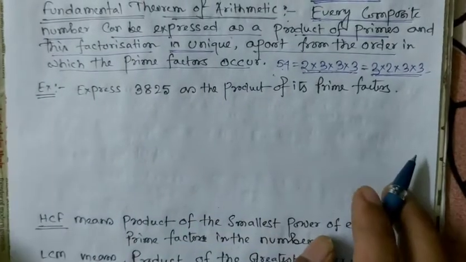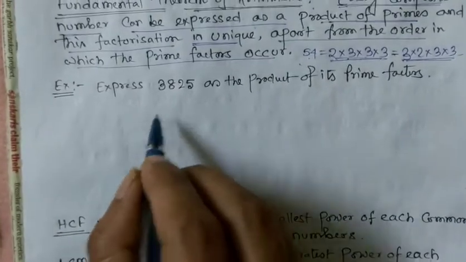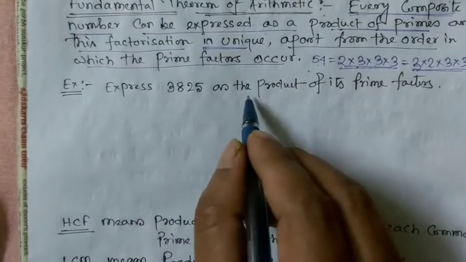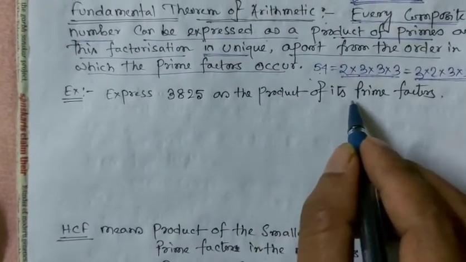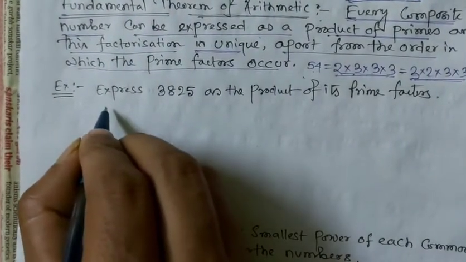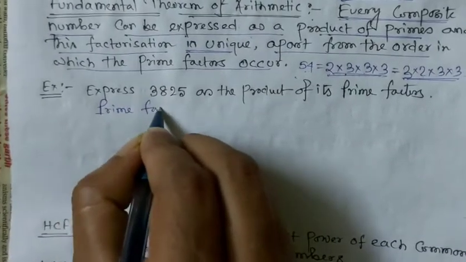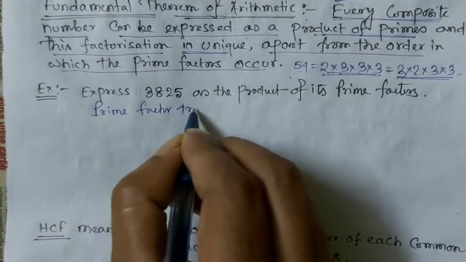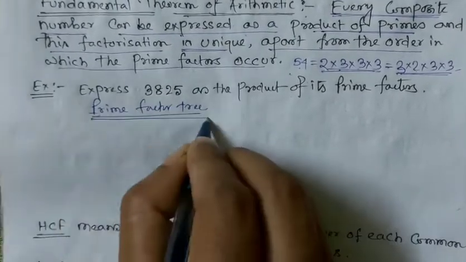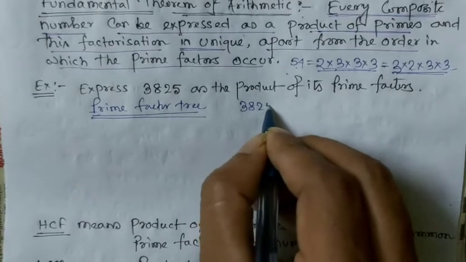Okay, so the first example is: express 3825 as the product of its prime factors. At first we have to find the prime factor tree, then represent it. So the first number is 3825.